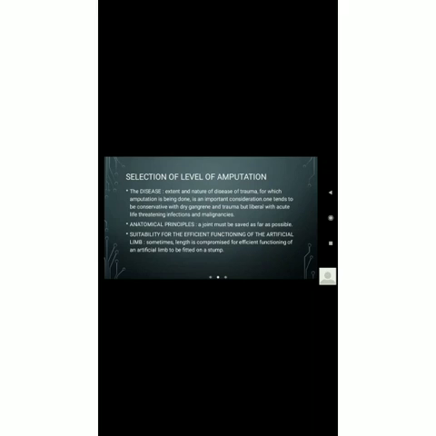Anatomical principles: a joint must be saved as far as possible. This is really important because after amputation, if we remove the part from the joint, the patient would be dependent all of his life, because the movement would be lost and prosthetic fitting would be very difficult. Suitability for the efficient functioning of the artificial limb. Artificial limb means the prosthesis itself.